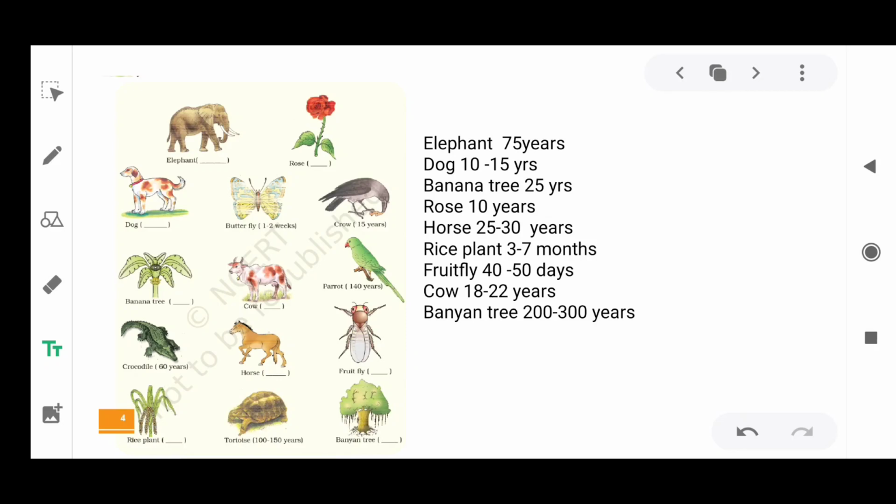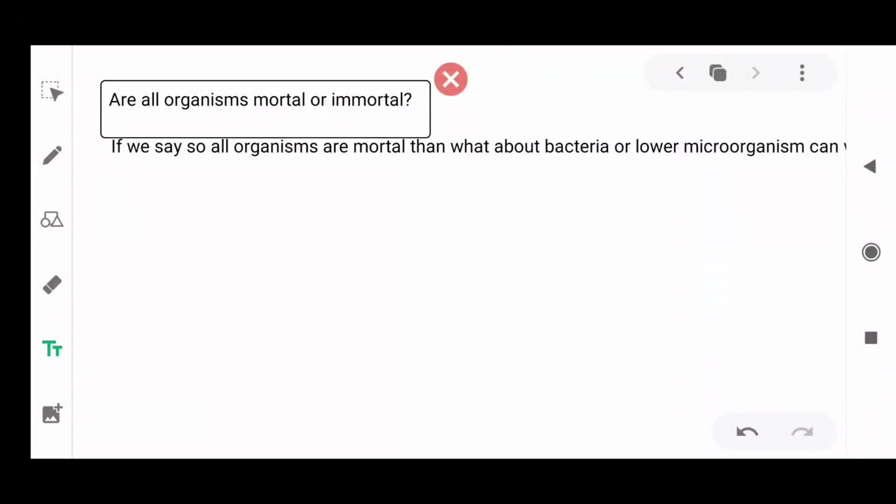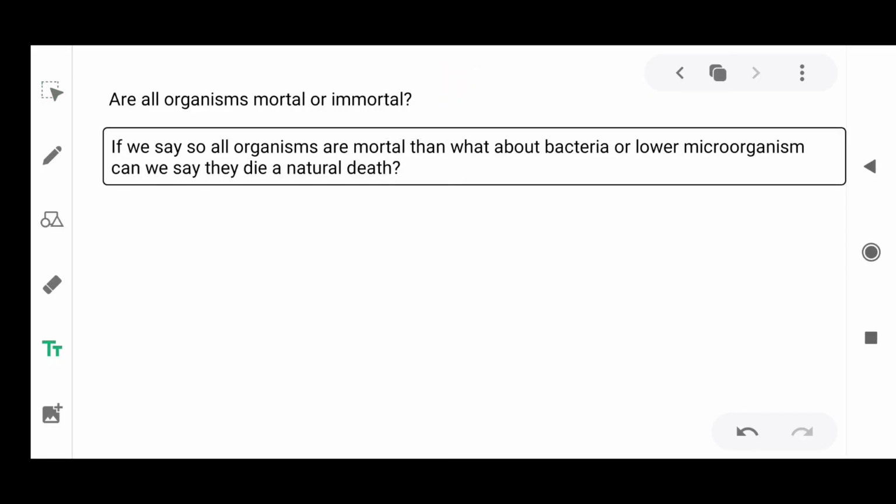So what does this fact basically show? It shows that all organisms have a fixed time of survival, and at one time or another these organisms are going to die. Now can we say that all organisms are mortal or immortal? If we say all organisms are mortal, that means they are going to die. Then what about bacteria or lower organisms? Can we say that they die a natural death?